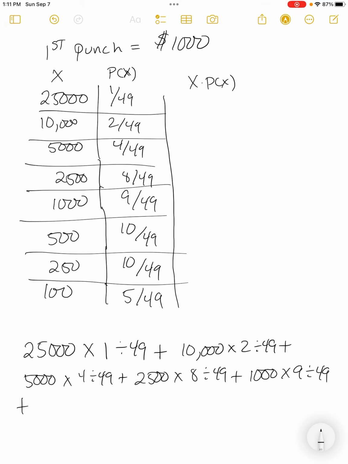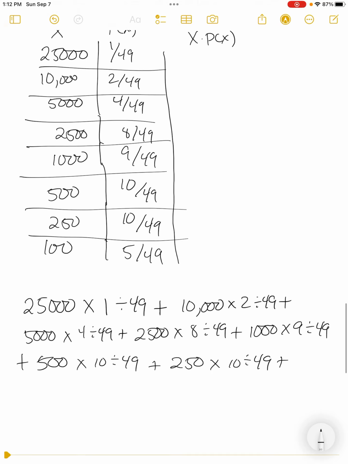Again, it's 9 because on our first punch, we removed one of those 1,000s. Plus 500 times 10 divided by 49, plus 250 times 10 divided by 49, plus 100 times 5 divided by 49. I'm typing all that into my calculator and I hit equals, and it will tell me the expected value.